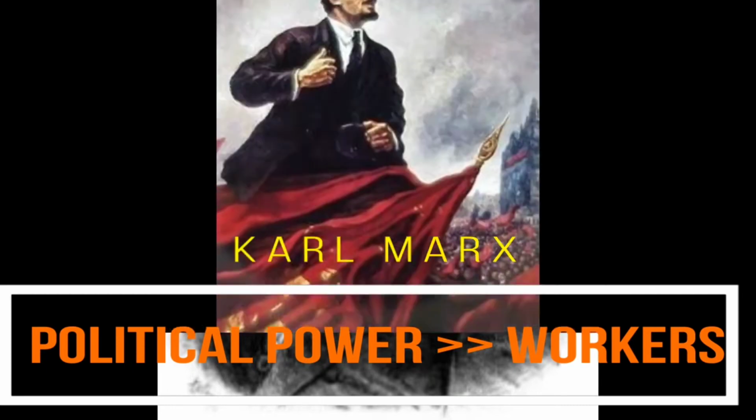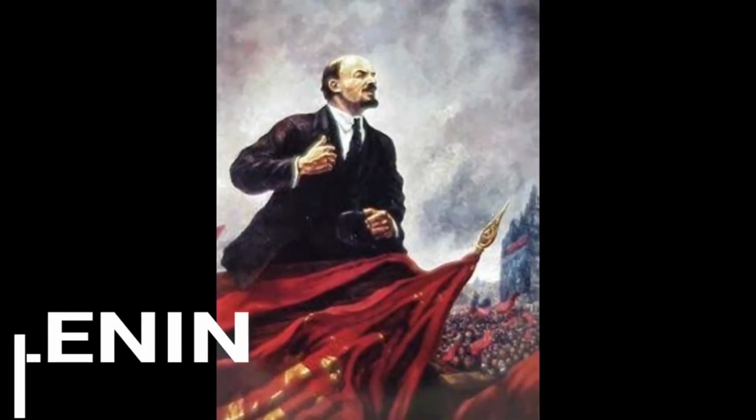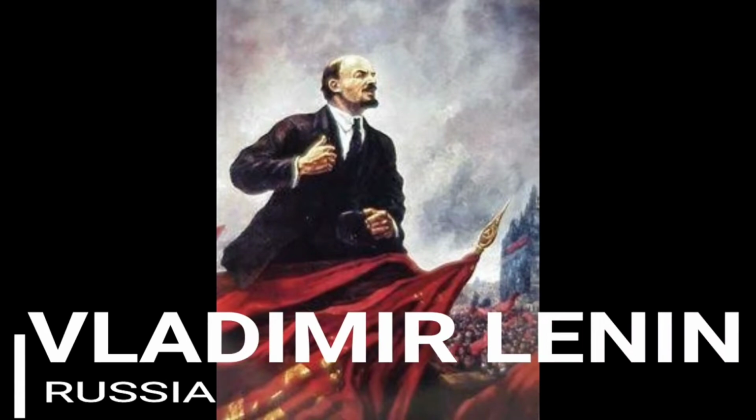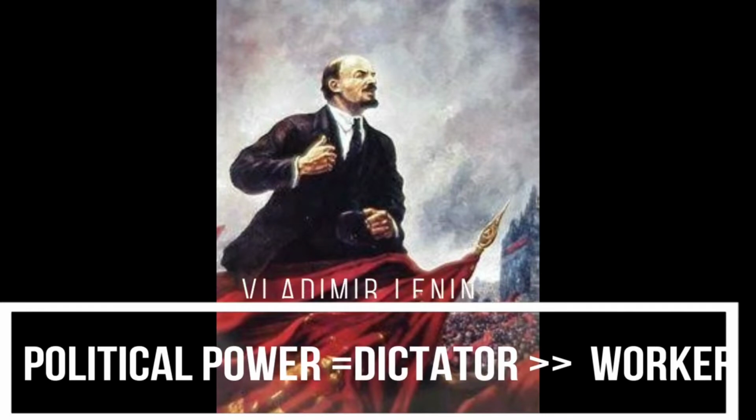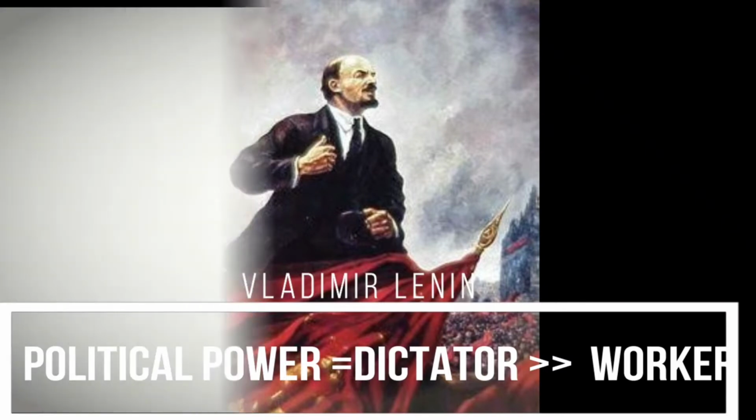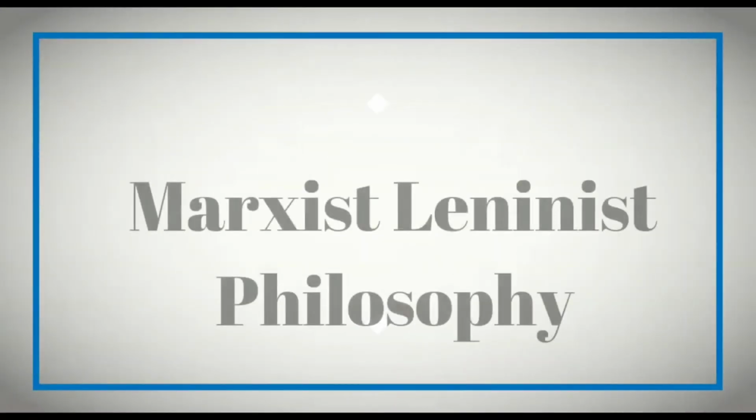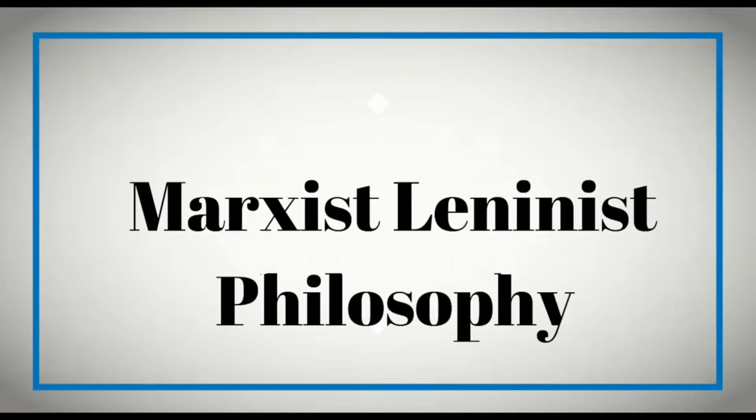On the other hand, we have one more personality who was very famous in the history of Russian Revolution, whose name was Vladimir Lenin. Vladimir Lenin agreed with the concept of Karl Marx, but with a little modification. He said that the political power should be in the hand of the proletariat, that is workers. But since these workers are huge in number, they cannot manage it properly. That's why there will be a dictator who will enjoy this political power on behalf of the workers. So their philosophy is known as Marxist-Leninist philosophy.